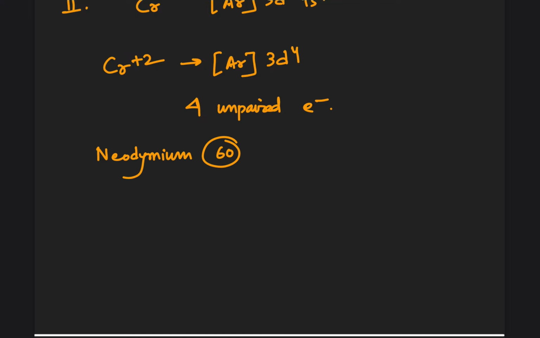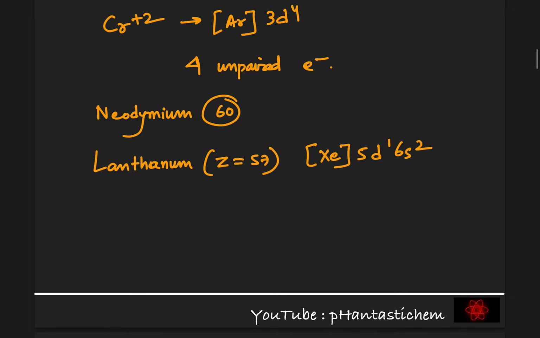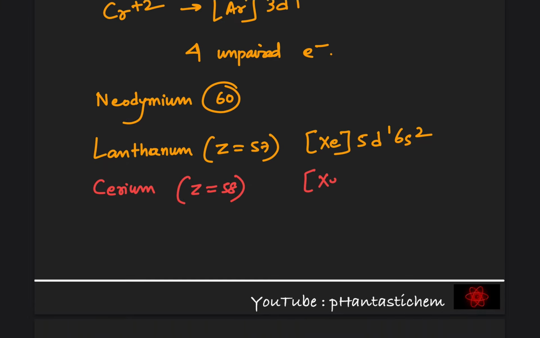Okay, so we should know that lanthanoids, that is the filling of 4f, starts after lanthanum. Lanthanum has the atomic number 57. Its configuration is xenon core 5d1 6s2, and after lanthanum, lanthanoids start, or the filling of 4f starts. So after lanthanum we have cerium. Cerium has atomic number 58, so the configuration will be xenon core 4f1 5d1 6s2. After that we have praseodymium.